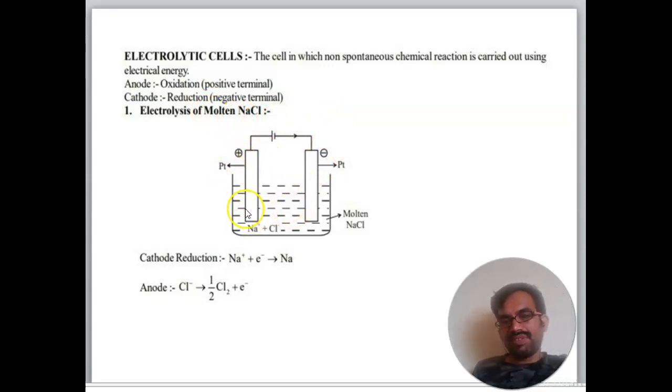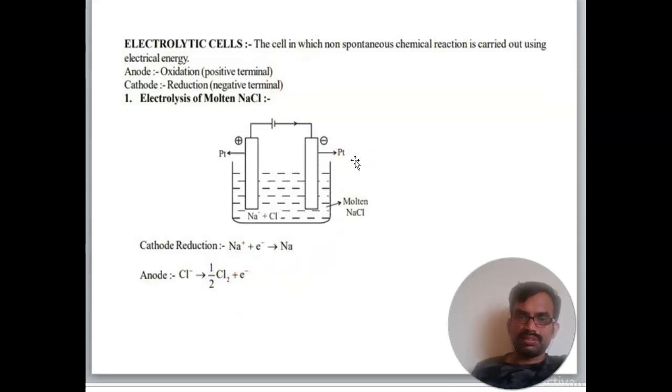You can see here in the figure, this is a platinum electrode and here the platinum electrode, and here you can see sodium chloride, which will be in the molten state, Na plus and Cl minus. You can see the positive terminal and negative terminal. Cathode reaction: Na plus plus electron gives Na, and anode reaction: Cl minus gives half Cl2 plus electron. This is actually the electrolytic cell setup, which you can call electrolysis.